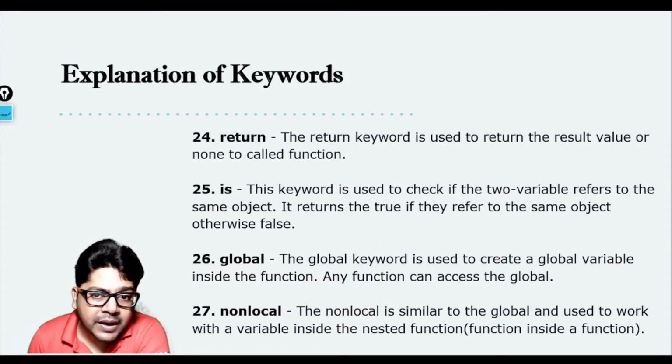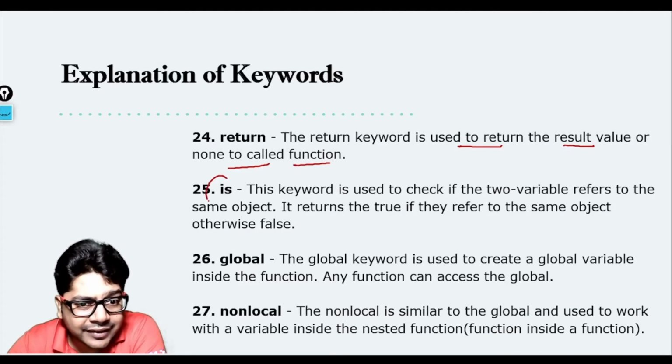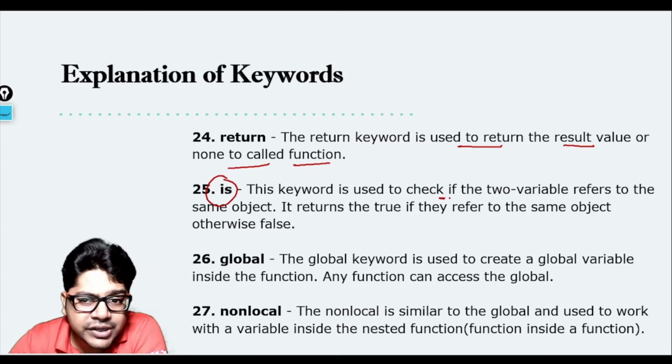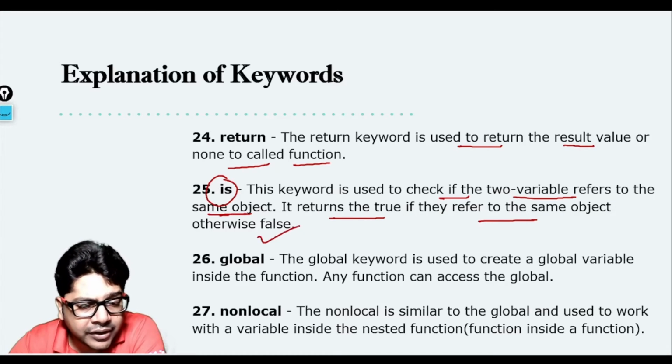Okay, return, the return keyword is used to return the result value or none to the called function. Then is, again a very important keyword. It is used to check if two variables refer to the same object or not, and it returns true if they refer to the same object, otherwise it returns false.